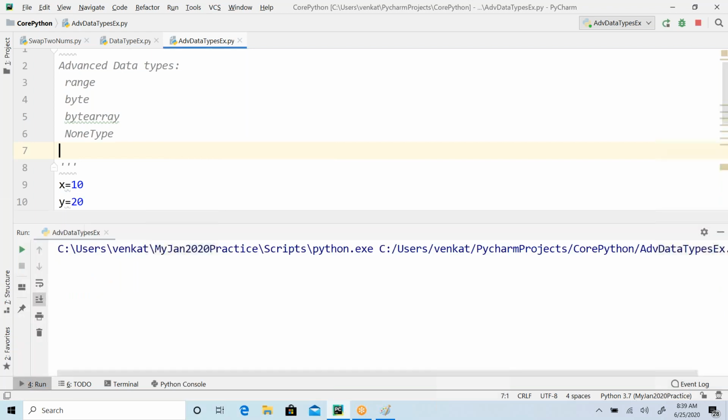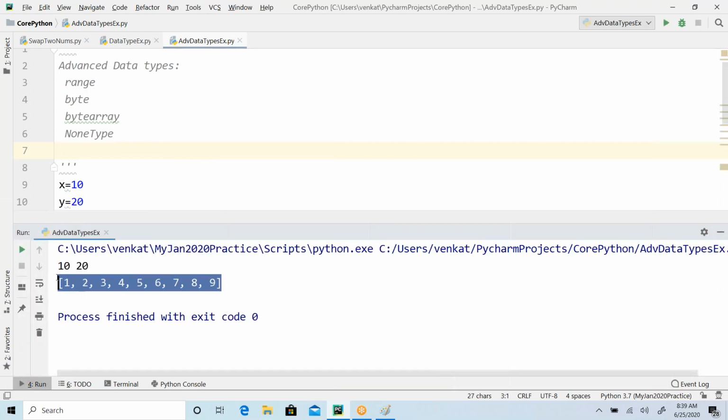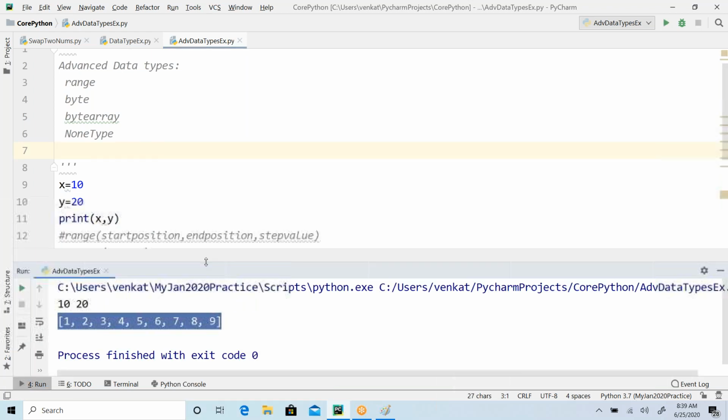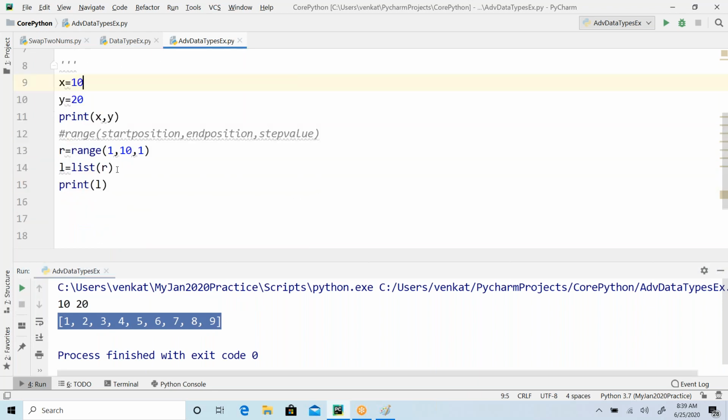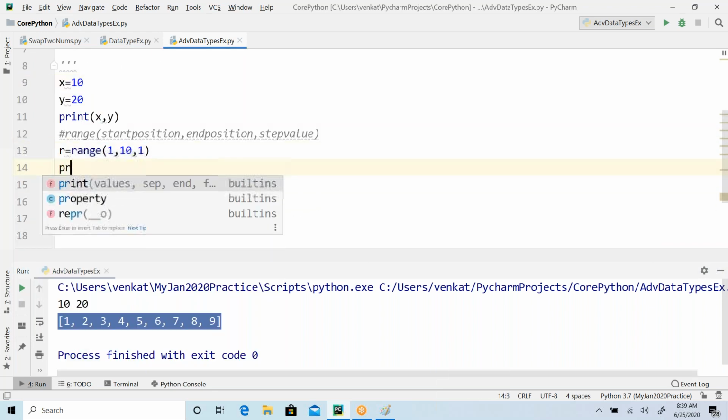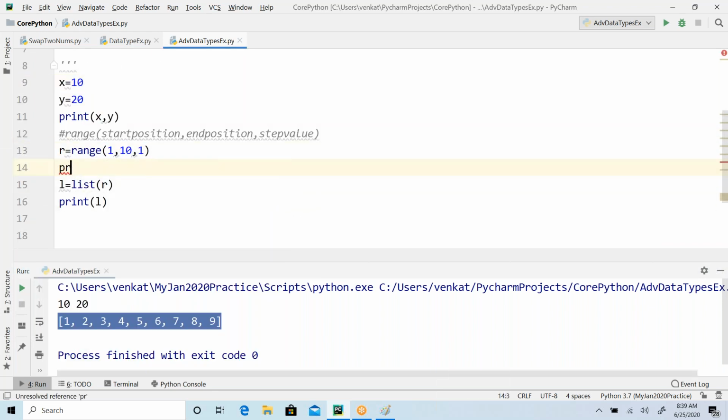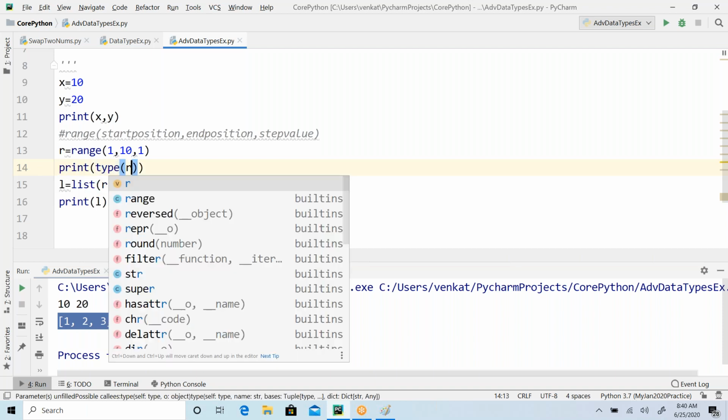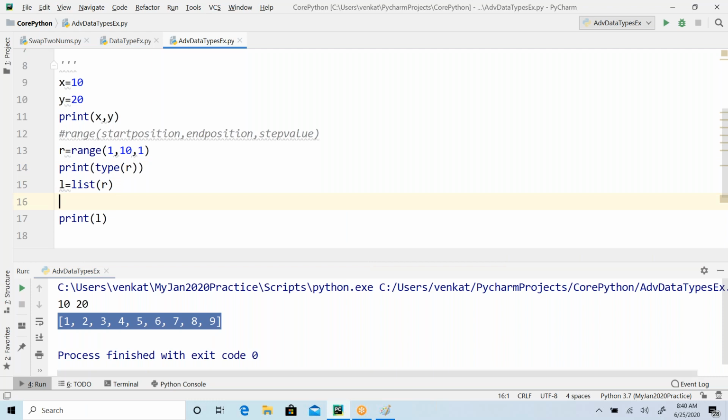Now see that it prints 1 to 9. Now it has printed all the elements, not the range. Here you just print the type of R, this will be a range.